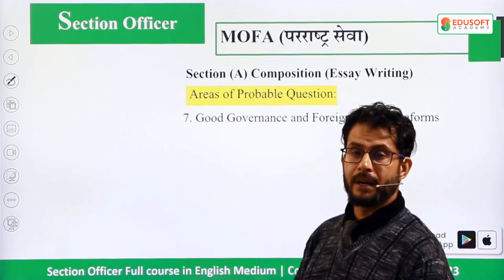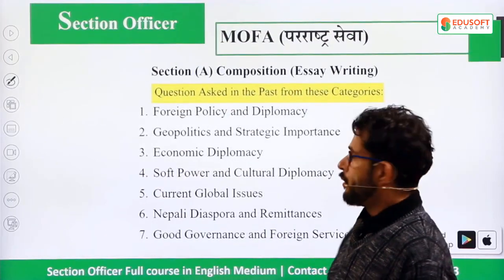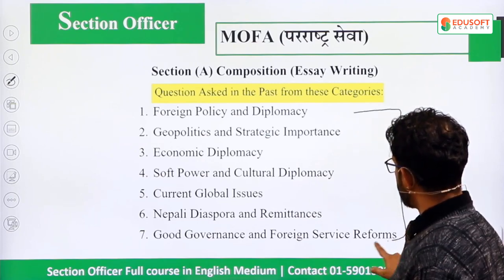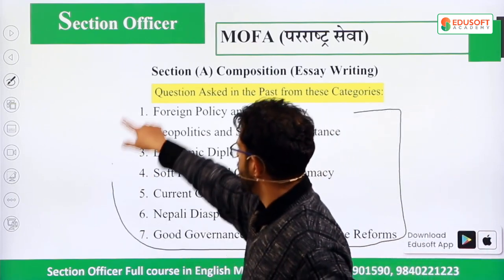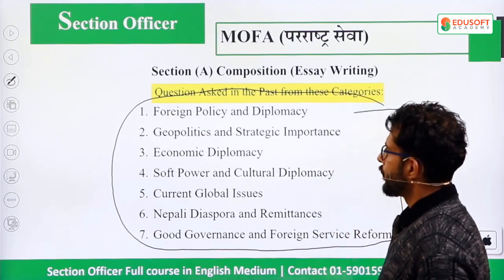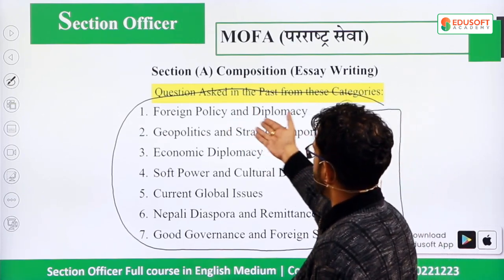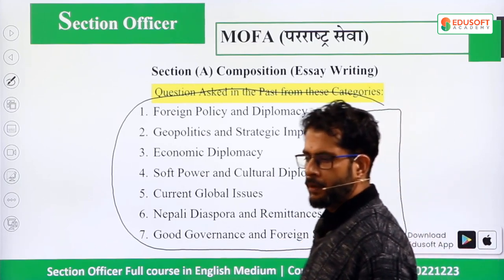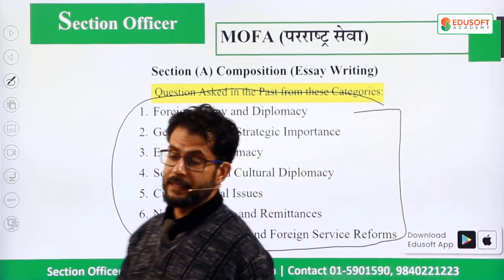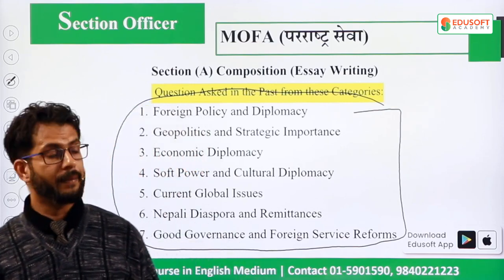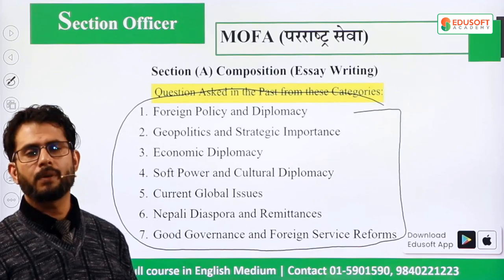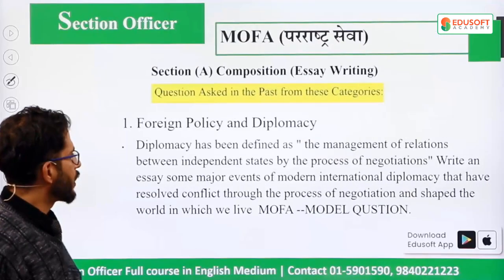So these are the areas where I just pinpoint where you should prepare for, let's say, writing essay. Now, these seven areas. Whenever you are trying to write an essay, then definitely you are going to prepare from here. You're going to prepare from foreign policy and diplomacy to the good governance and foreign services reform. Well, now having said these things, you may be thinking, what kinds of questions have come from these? You may want to see. So I'm going to show you how the questions were asked in the past from here.